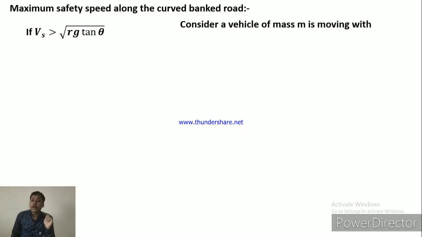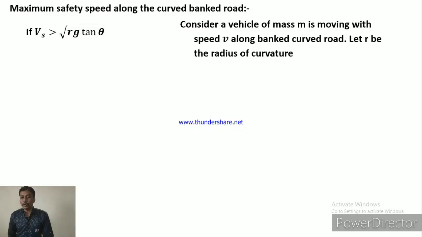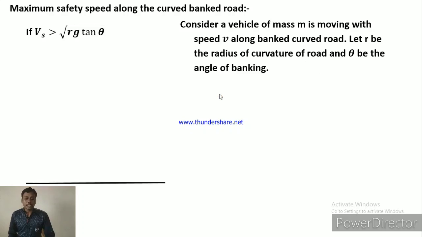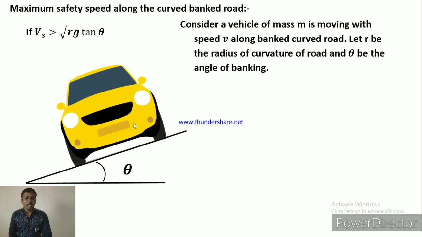Consider a vehicle of mass m moving with speed v along a banked curved road. Let r be the radius of curvature of the road and theta be the angle of banking. So instead of Vs, V is there. Consider the speed of the vehicle is V, and that vehicle is moving with a speed greater than this safety speed. Consider this is the horizontal road, and this is the road inclined through angle theta, that is the angle of banking. On this road that vehicle is there.